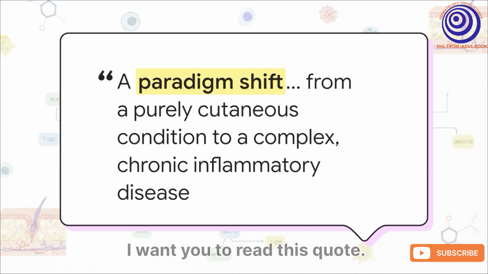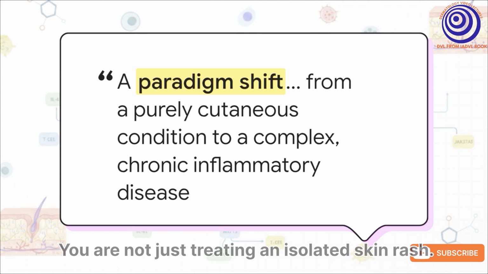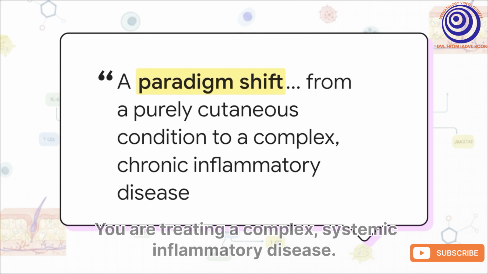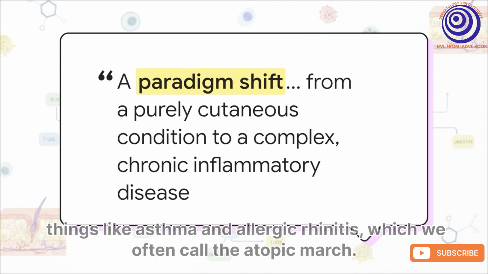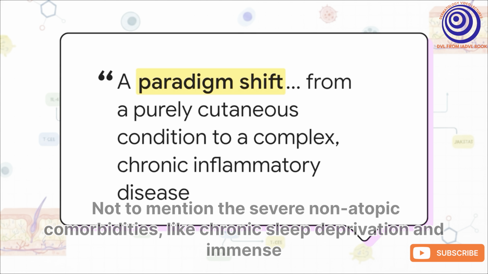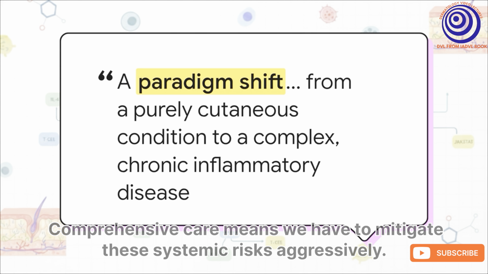I want you to read this quote. As highlighted across all the recent literature, we absolutely have to undergo a paradigm shift in our thinking. You are not just treating an isolated skin rash, you are treating a complex, systemic inflammatory disease. Untreated or undertreated atopic dermatitis carries a cascading risk of atopic comorbidities, things like asthma and allergic rhinitis, which we often call the atopic march. Not to mention the severe non-atopic comorbidities like chronic sleep deprivation and immense mental health burdens. Comprehensive care means we have to mitigate these systemic risks aggressively.